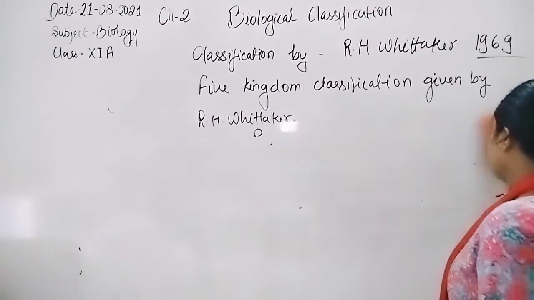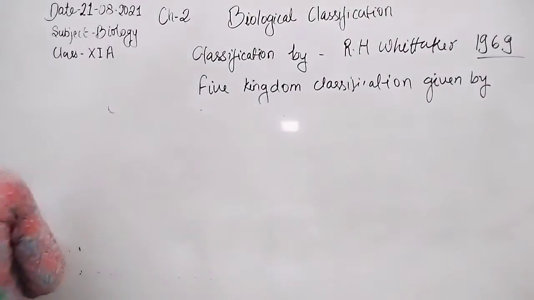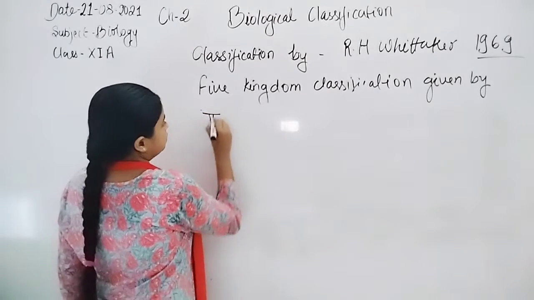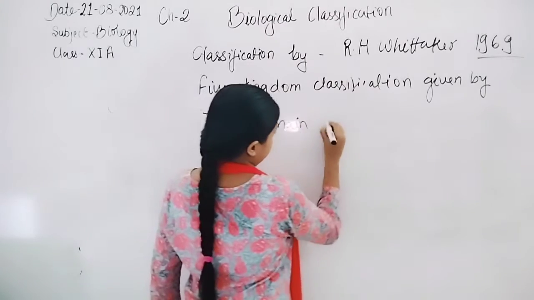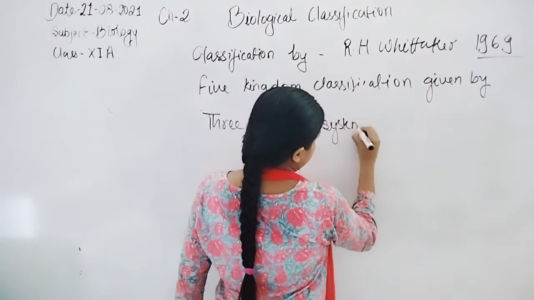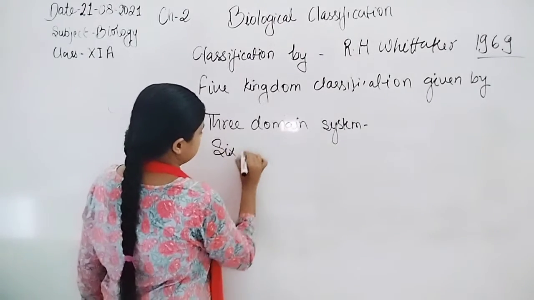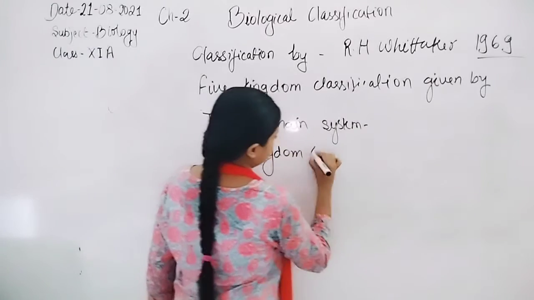So the 6 kingdom classification was given after R.H. Whittaker's biological classification, by other scientists. It is the 3 domain system, or 6 kingdom classification.